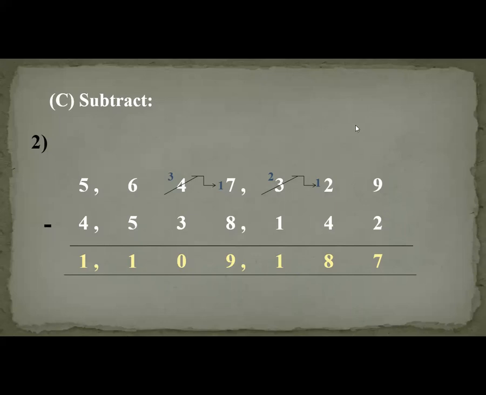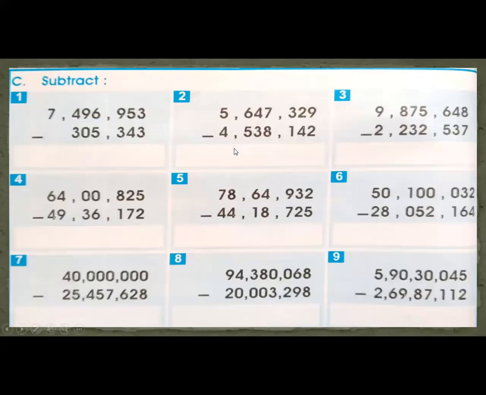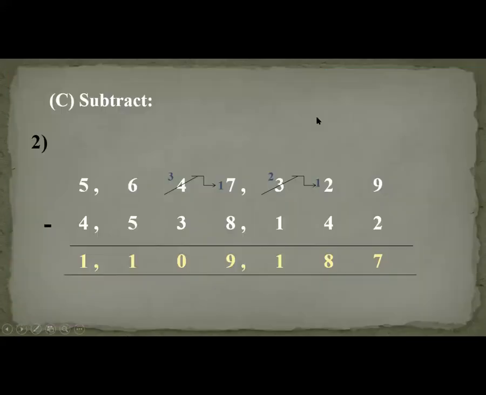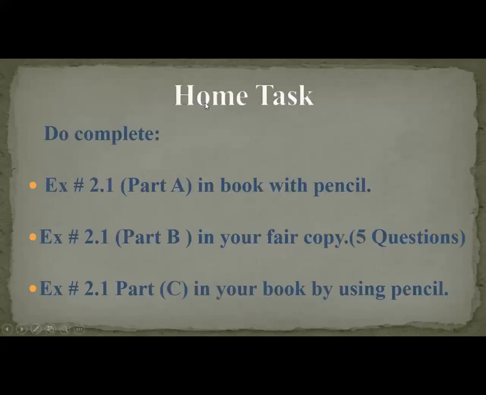This is the difference, this is the minuend, and this is the subtrahend. If you can solve this question in a neat and clean way in your book, then solve these in your book. But if their space is less, then you will solve only 5 questions from this section in your copy. Do you understand? Today we end part C. Inshallah, next class we will continue part D of this chapter. Today's lesson ends here.